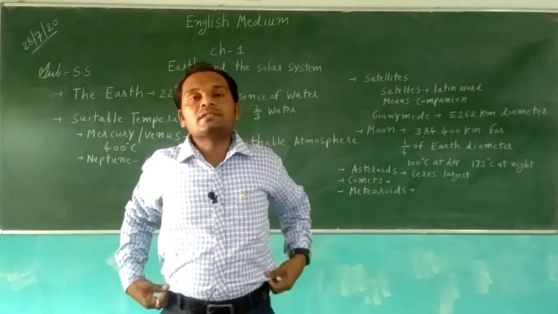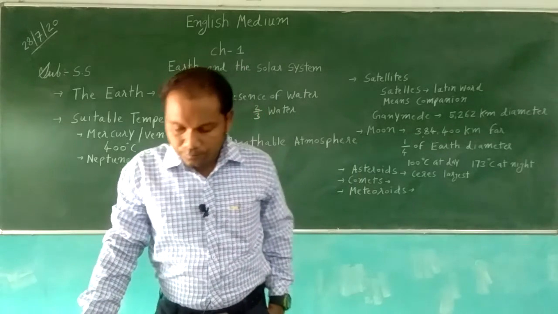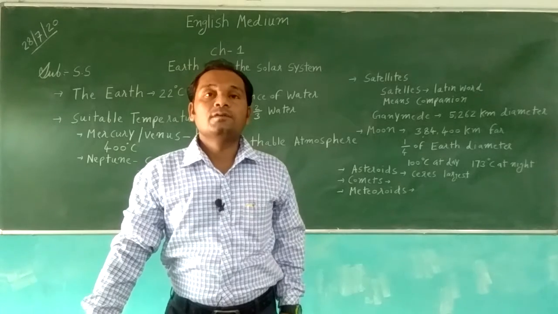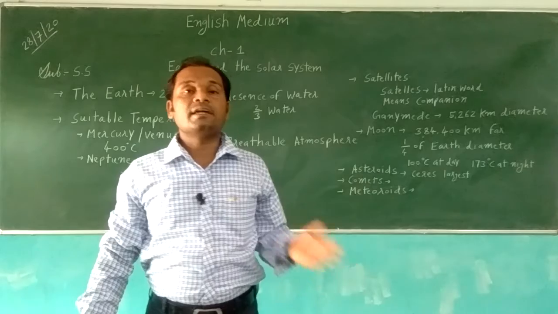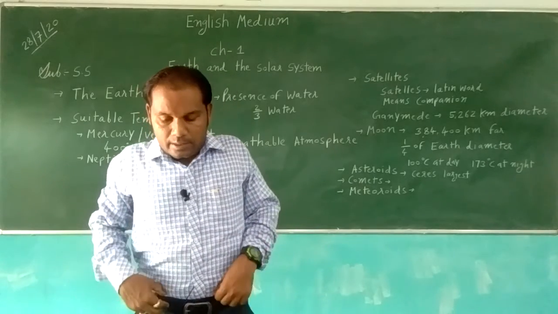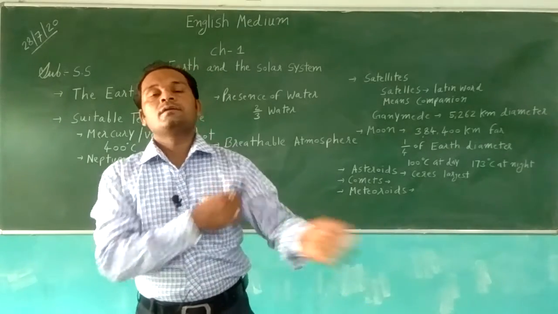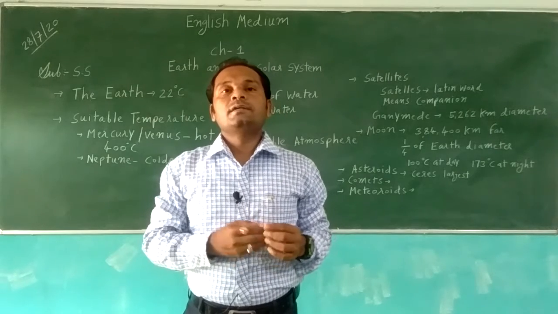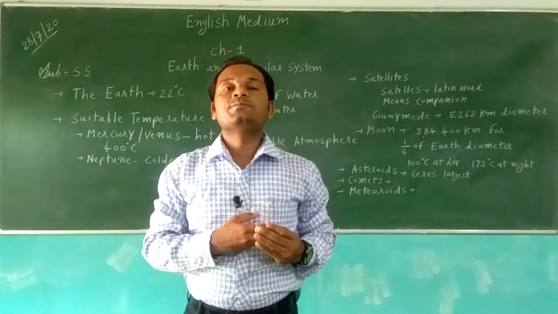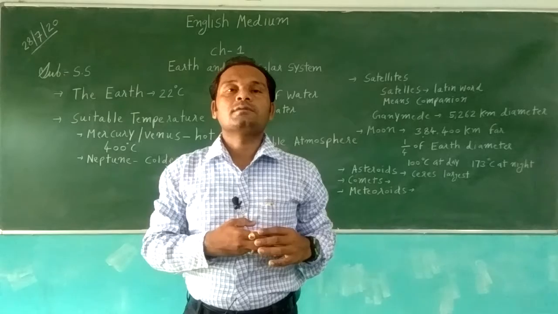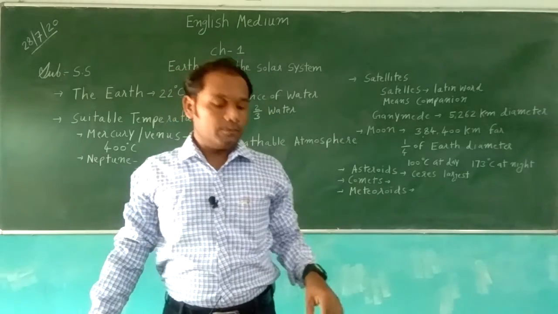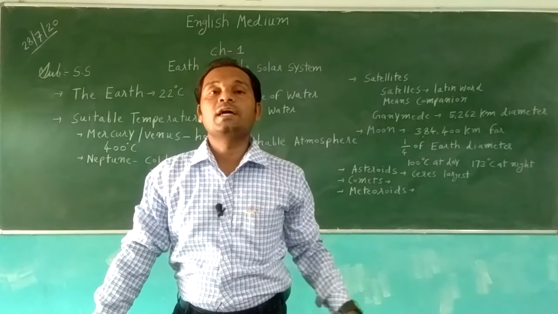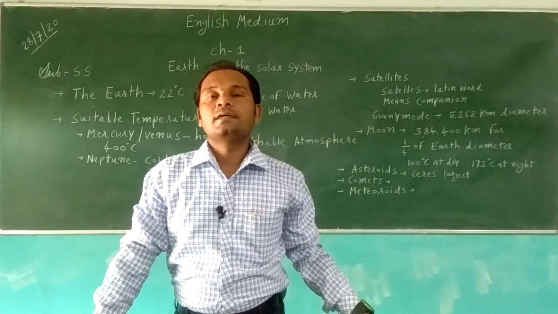Comets. A comet is a kind of icy body which releases gas and dust. In its orbit, when the comet is near the sun, some of the icy part melts in the sunlight, and a large tail made up of gases is formed.